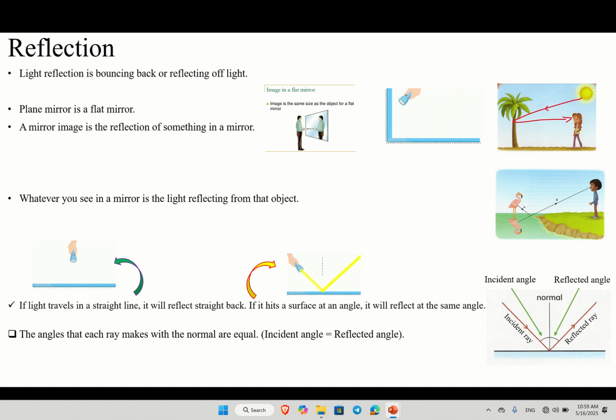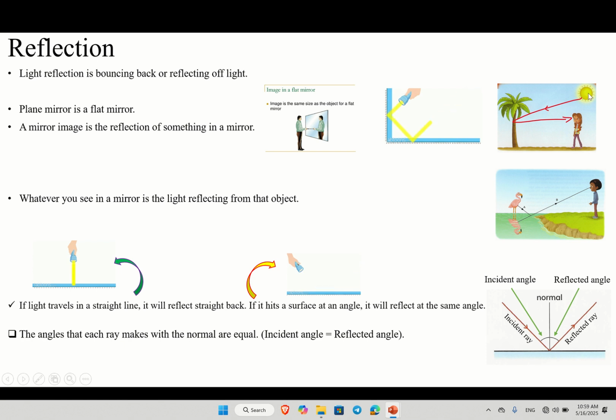Guys, today's lesson will be about reflection. Let's see how light reflects and what happens when the light rays reflect. Bismillah. Light reflection is bouncing back or reflecting off light. When the light comes from the source onto an object, it reflects, bouncing back to another side. So we call this light reflection.